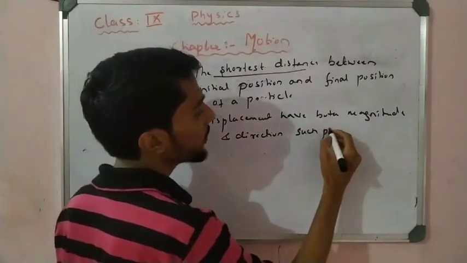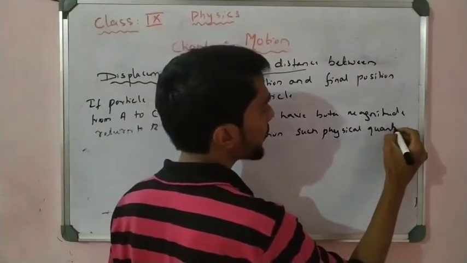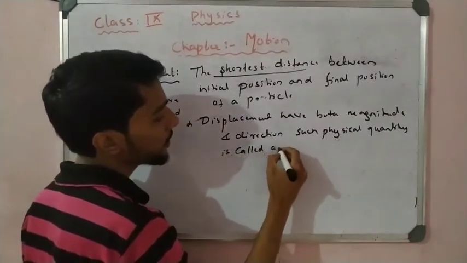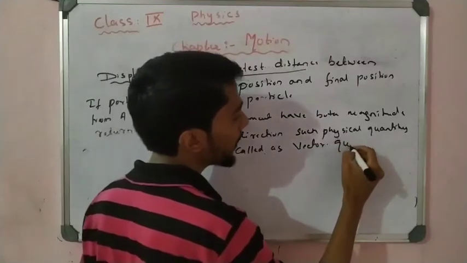Such a physical quantity is called a vector quantity. That is called a vector quantity.